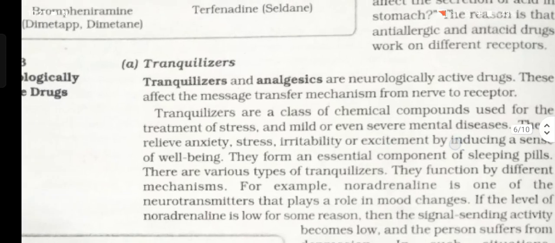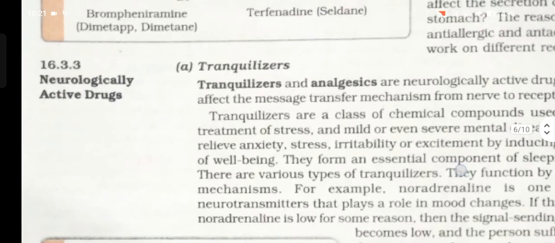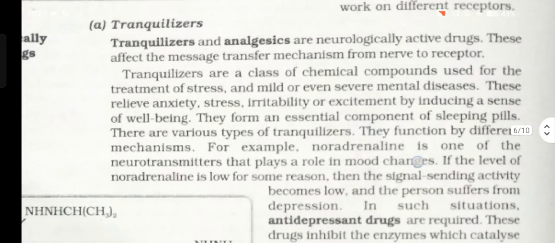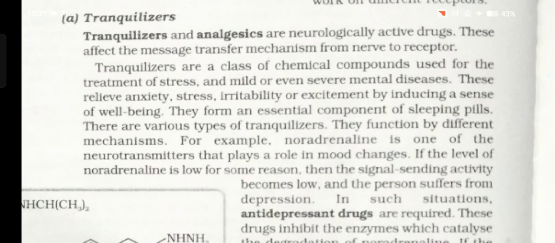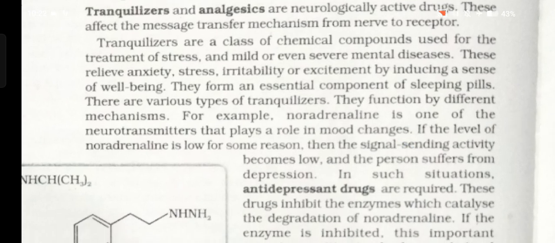Tranquilizers. Tranquilizers and analgesics are neurologically active drugs. These affect the message transfer mechanism from nerve to receptor. Tranquilizers are a class of chemical compounds used for the treatment of stress and mild or even severe mental disease. These relieve anxiety, stress, irritability, or excitement by inducing a sense of well-being. They form an essential component of sleeping pills.